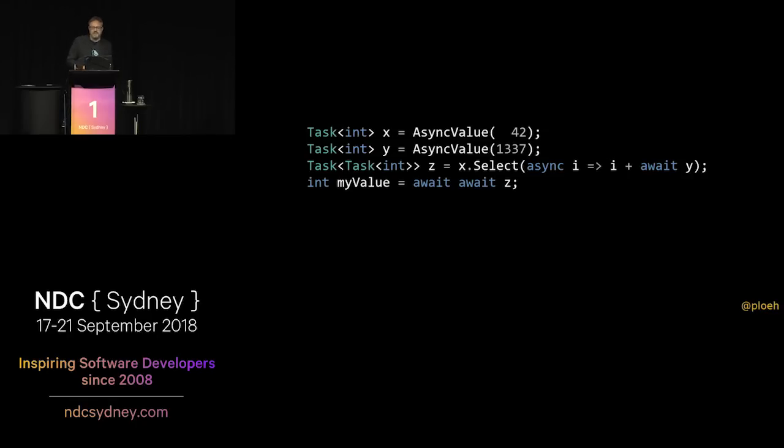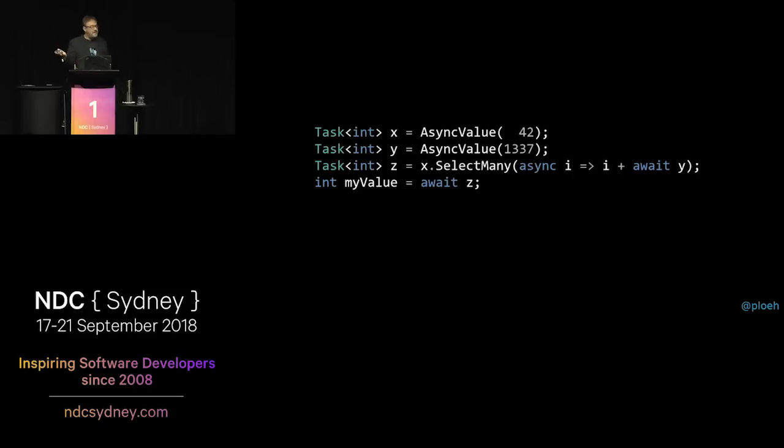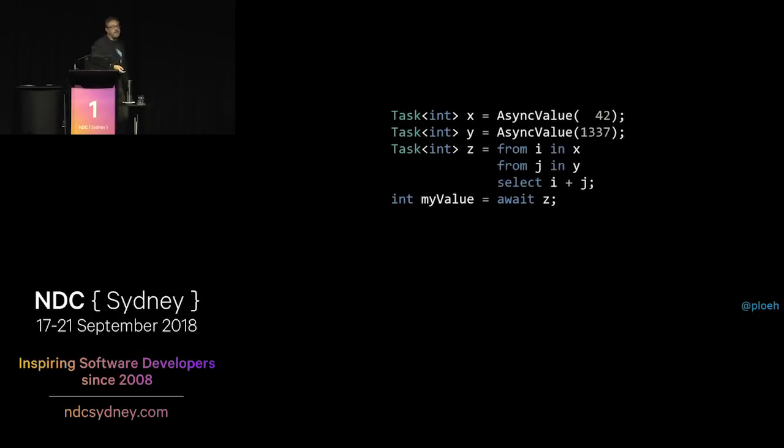That's odd, isn't it? So instead, you could write a selectMany method, an extension method for Task of T as well. I'm not going to show you how that is implemented. It's fairly straightforward. You can Google it if you want to see what that looks like. But if you do that, you can now flatten as you go, and now you have z just being a normal Task of int. You could even do query syntax, so you could write it like this. And now there's no more async and await apart from the await towards the end there. And this does what you expect it to do.